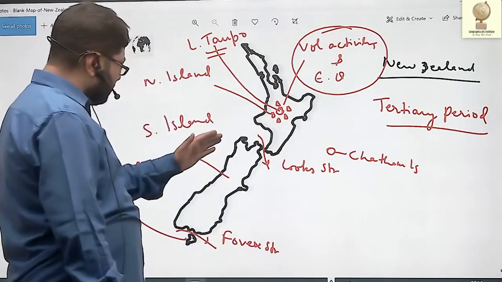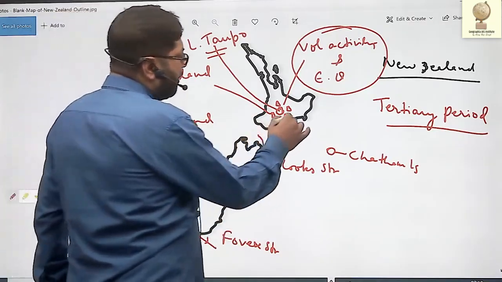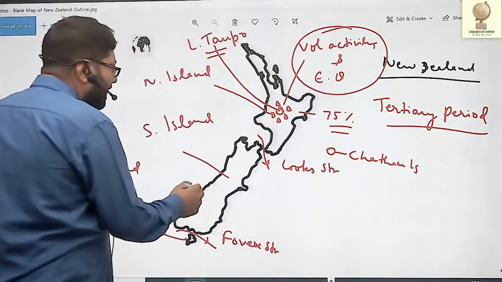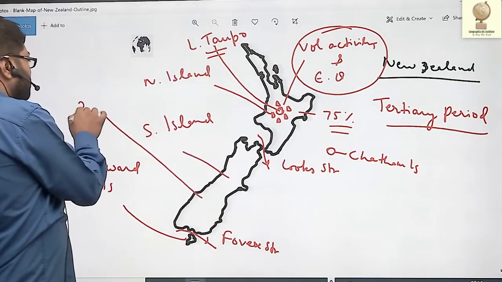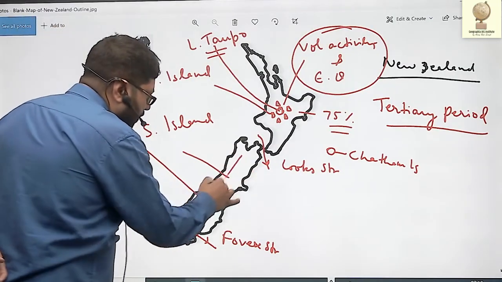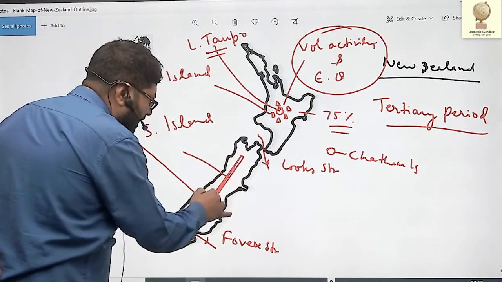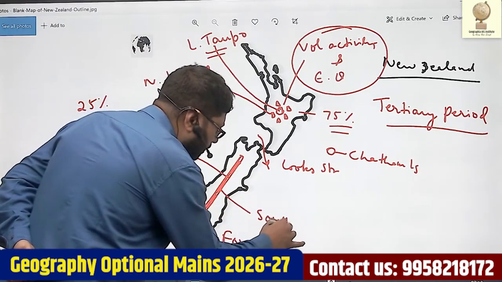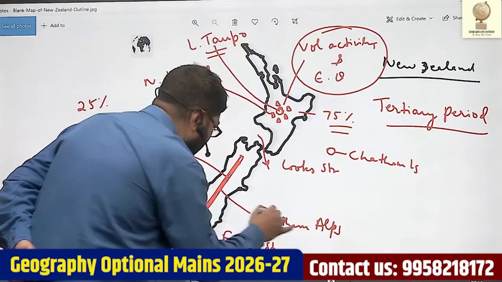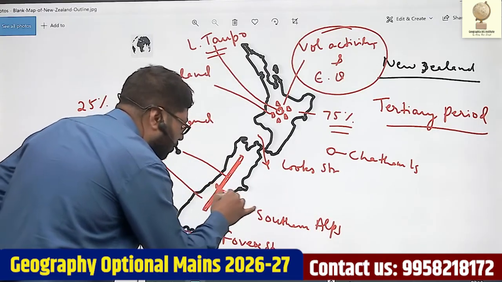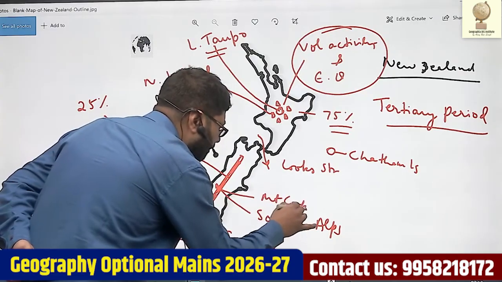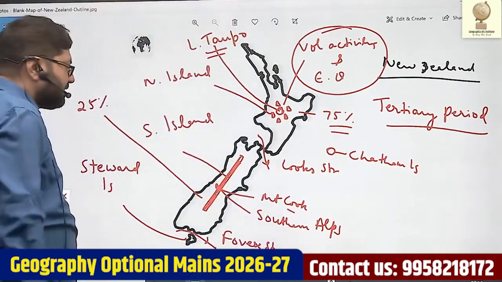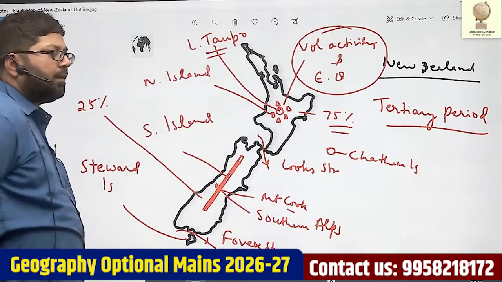The Northern Island is most densely populated. Out of the total population, 75% of New Zealand lives in the Northern Island. The Southern Island, although larger, accounts for just 25% of the population. This is because most of it is hilly and forested. On the Southern Island you find the Southern Alps, and the highest peak is Mount Cook. Being mountainous, hilly and forested, it is sparsely populated.